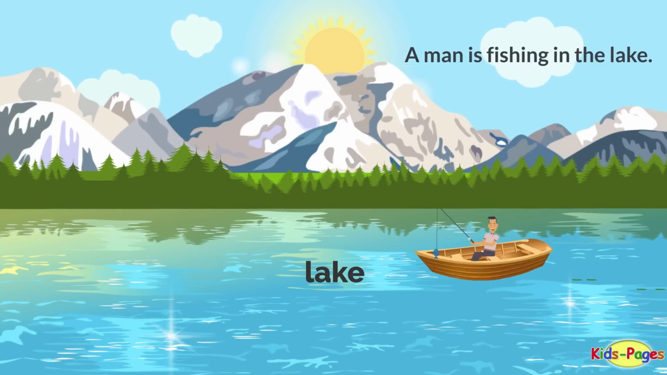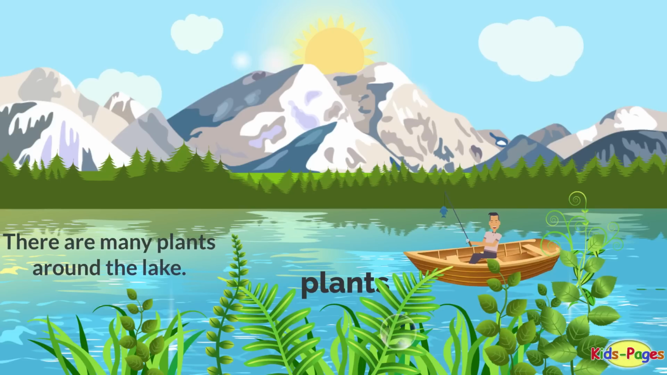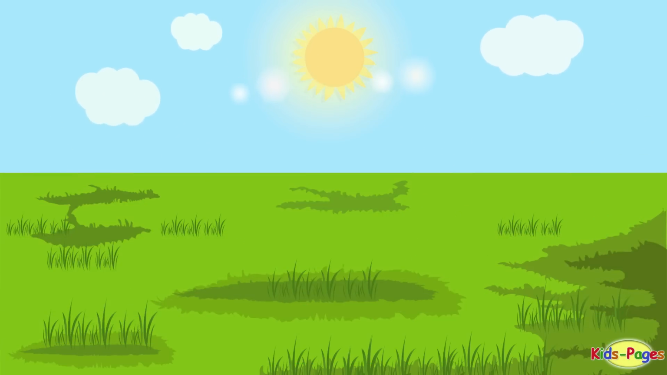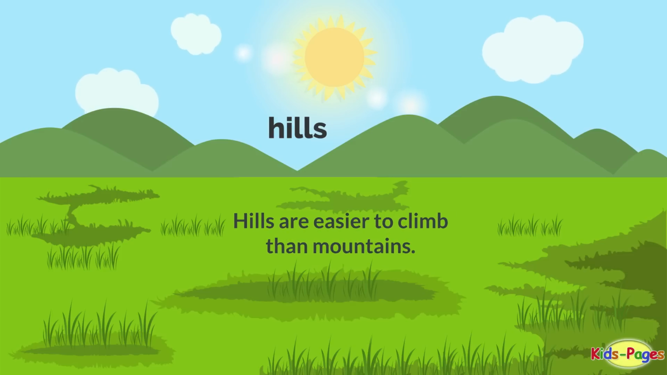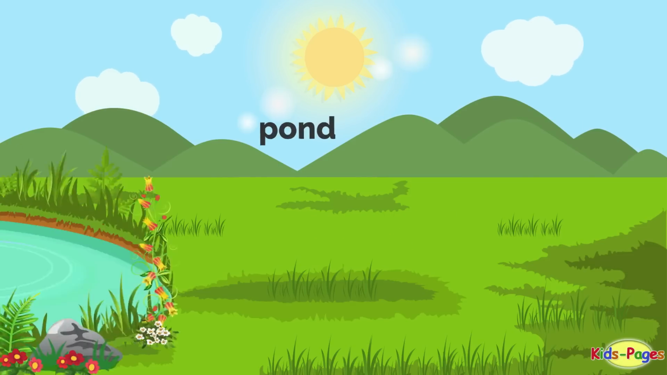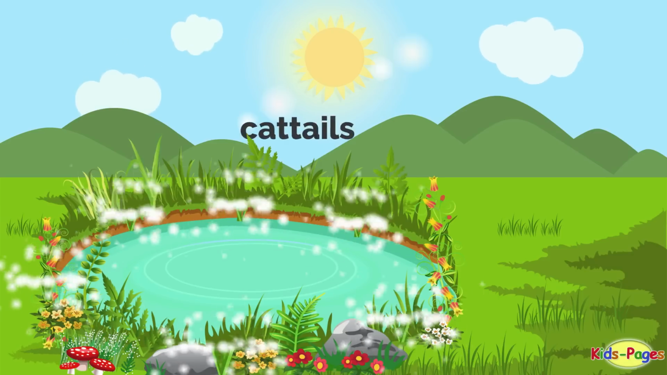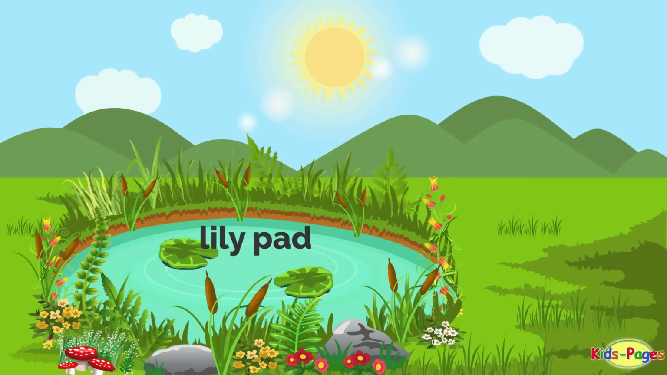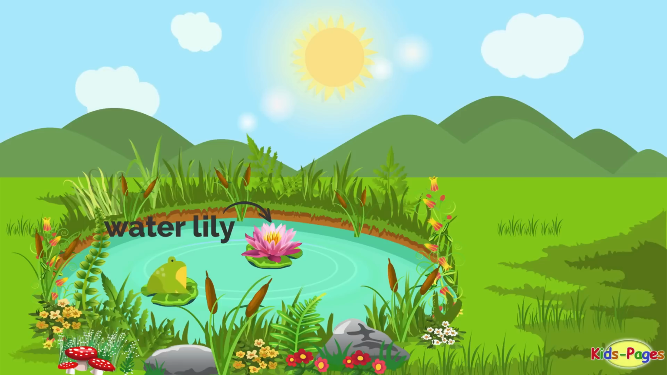Lake. A man is fishing in the lake. Plants. There are many plants around the lake. Hills. Hills are easier to climb than mountains. Pond. A pond is smaller than a lake. Cattails. Lily pad. Water lily.